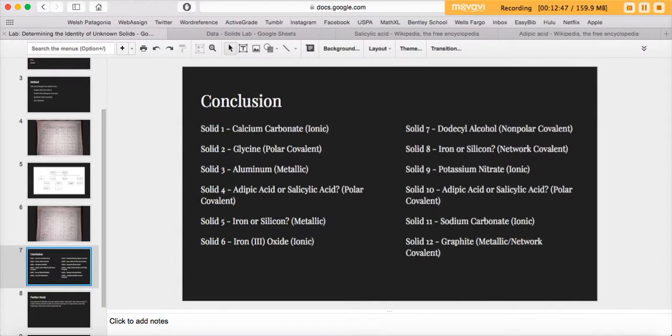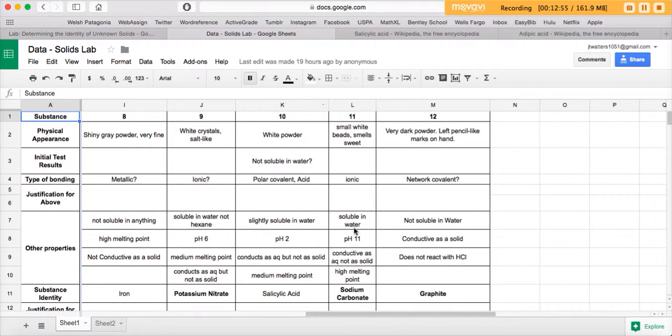Finally, the other ionic one is sodium carbonate, number 11. This one had a higher pH. It was conductive as aqueous, not solid, high melting point. Smelled sweet, small white beads, soluble in water. So the pH is what got us to distinguish between these two, this one being sodium carbonate, this one being potassium nitrate, seeing as though sodium carbonate is more basic than potassium nitrate.